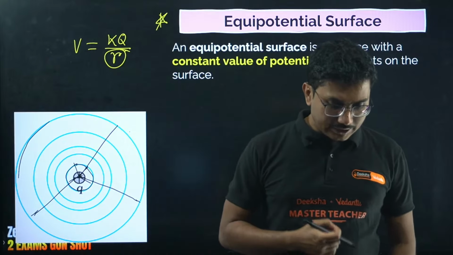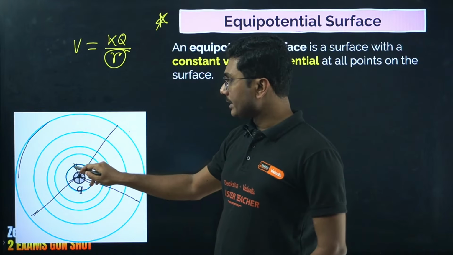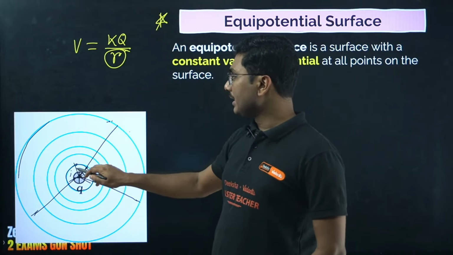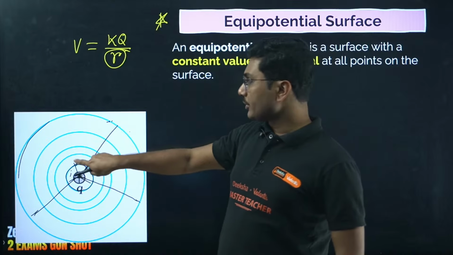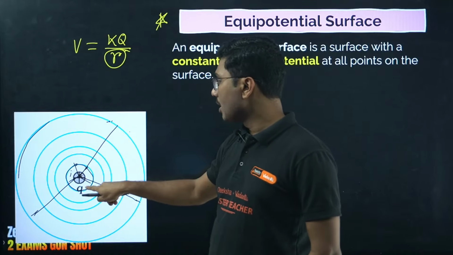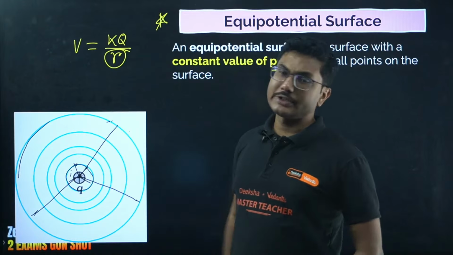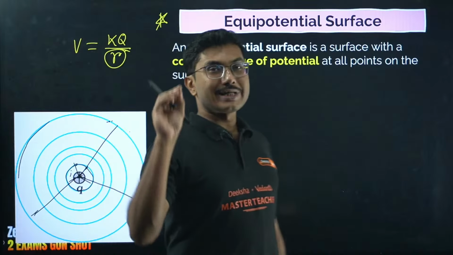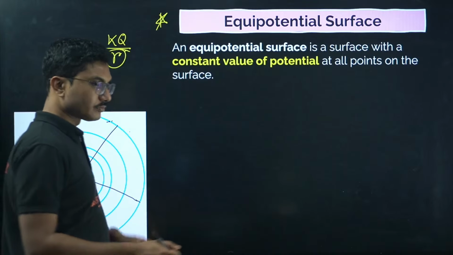Even though both are equipotential surfaces, their distances are not equal, so the potential on one surface is not the same as on the other. Different equipotential surfaces will have different potentials, but points on the same equipotential surface will have the same potential. Okay, let's move on.